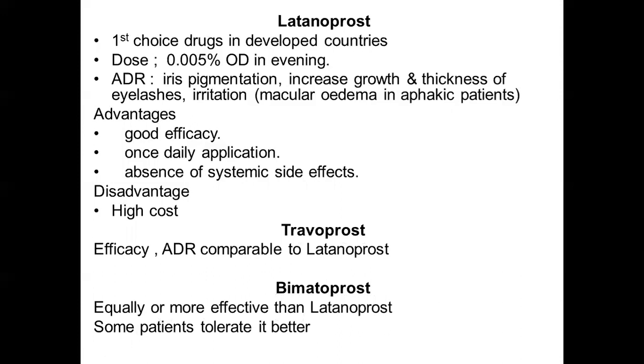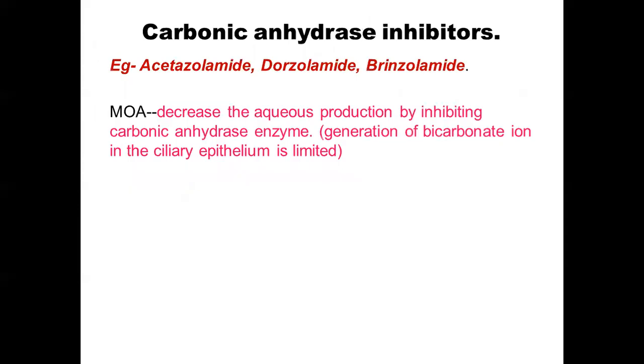Other prostaglandin analogs are travoprost and bimatoprost, which are equally efficacious or maybe even more effective than latanoprost, and they are somewhat better tolerated than latanoprost. Then we come to carbonic anhydrase inhibitors. Here we have the oral drug, that is acetazolamide, and the topical ones, which are dorzolamide and brinzolamide.